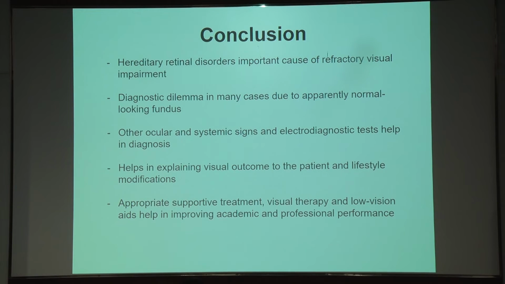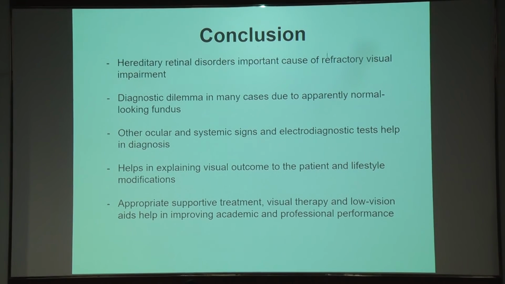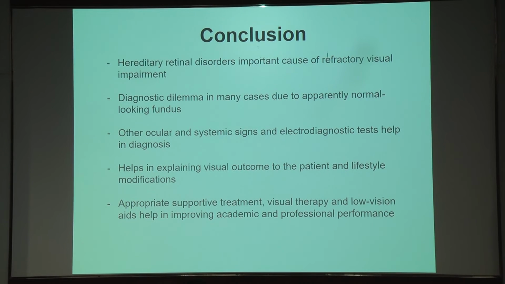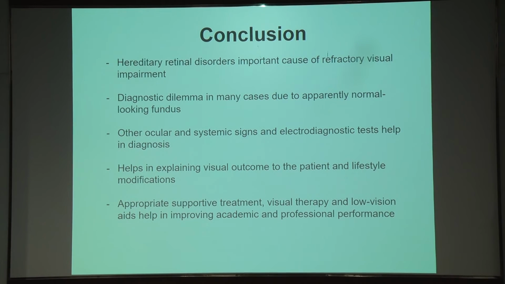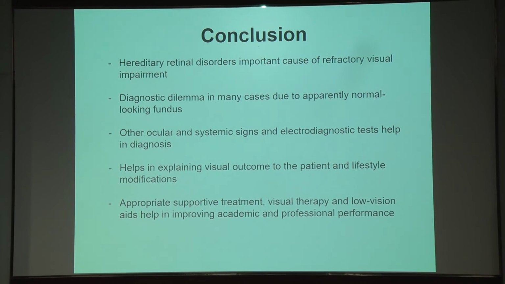So with this, I would like to conclude that hereditary retinal disorders are an important cause of visual impairment with a normal-looking retina. Look for proper history, family history, systemic features as well as ocular features in these cases, and you need to diagnose and explain the condition to the patient, so that not only does it help in changing the lifestyle of the patient, but also helps in better visual outcome, and academically as well as professionally it will help the patient a lot.